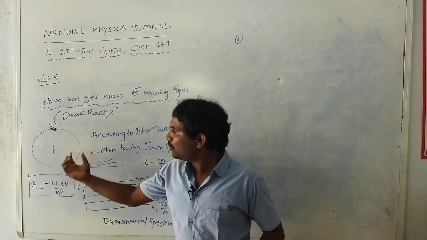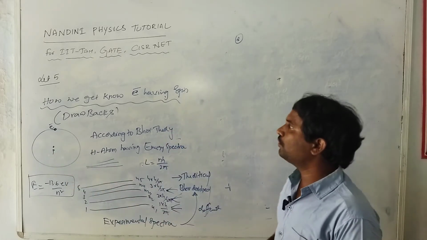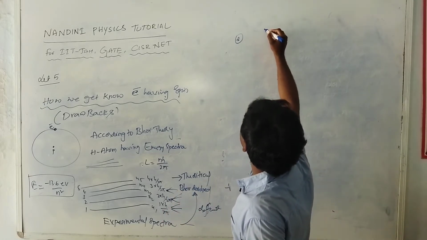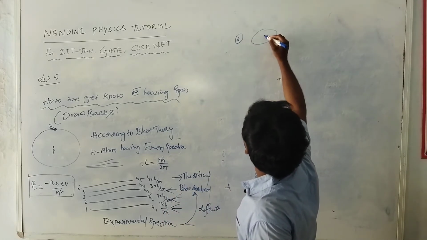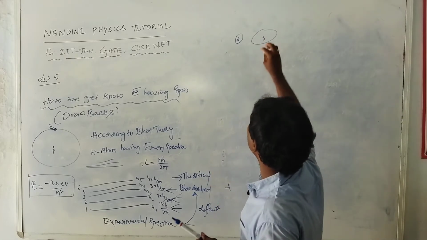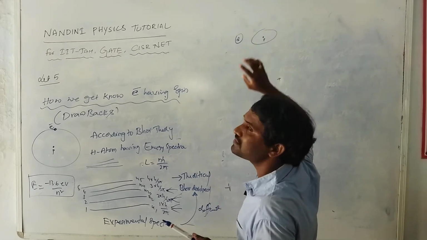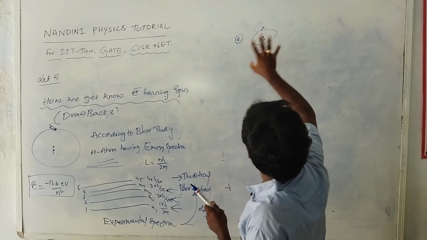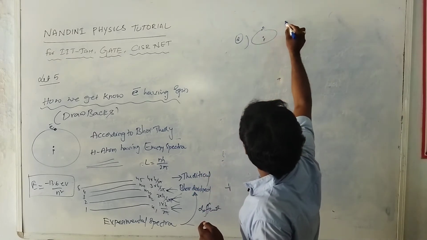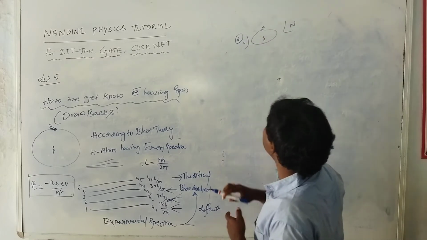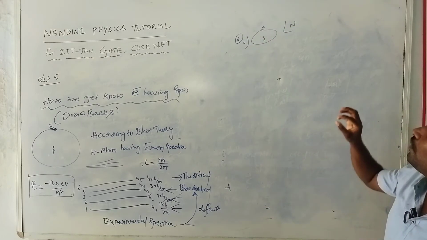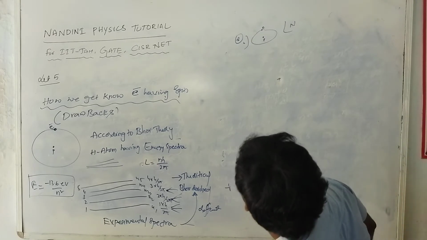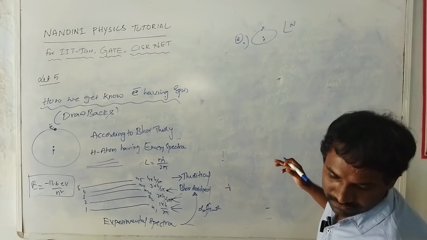The second one is, consider the same hydrogen atom, and right now I place it in an external magnetic field. What will happen? The center of the atom is a proton, because hydrogen has a proton charge in the center and an electron revolving around this proton. Now I introduce a magnetic field, with north and south poles. So what will happen if it is placed in a magnetic field?